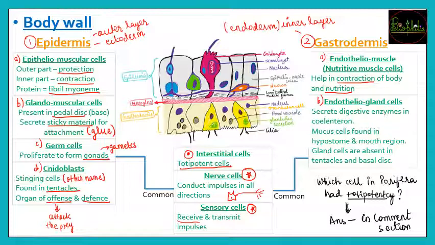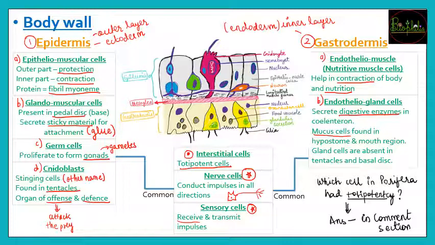So gland है यानी वो secretion करेंगे, and what sort of secretion? That is the digestive enzymes. So whatever the animal has captured the prey, वो प्रे को खाने के लिए to digest that into absorbable nutrients, the digestive juices or the enzymes are going to be secreted from this cells, that is endothelial gland cells. It will also secrete mucus, that is from the mucus cells, और generally ये mucus cells कहाँ होंगे? It will be in the hypostome and the mouth region.